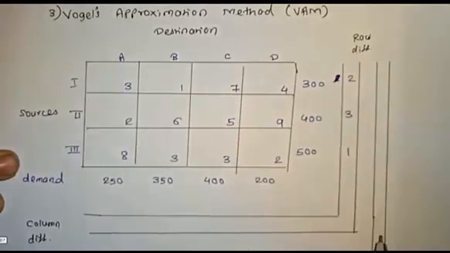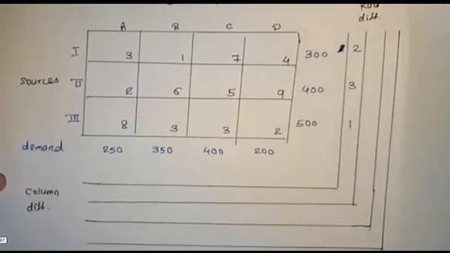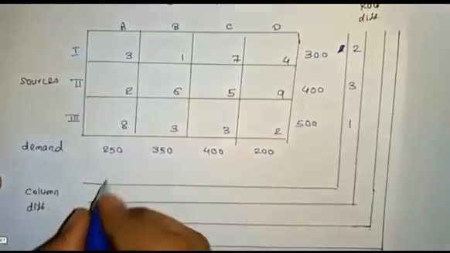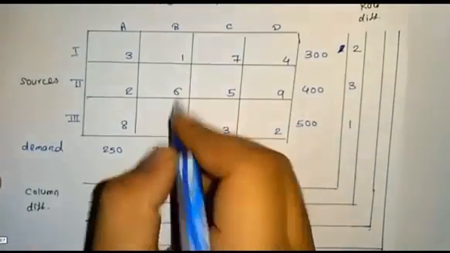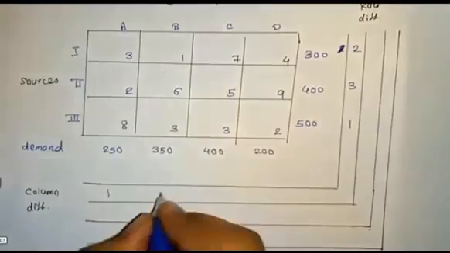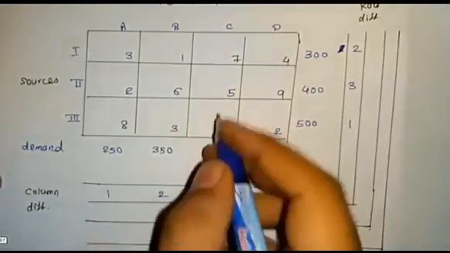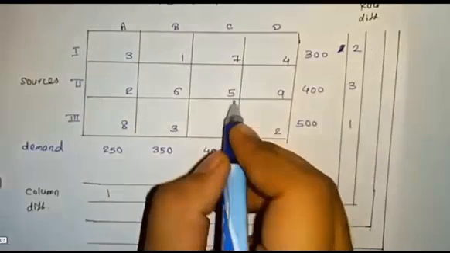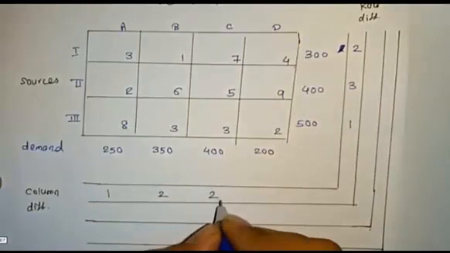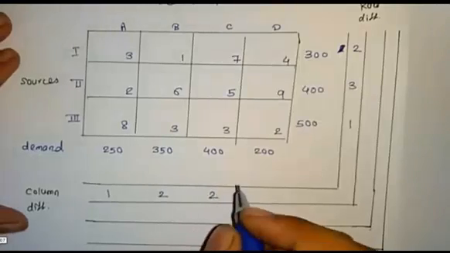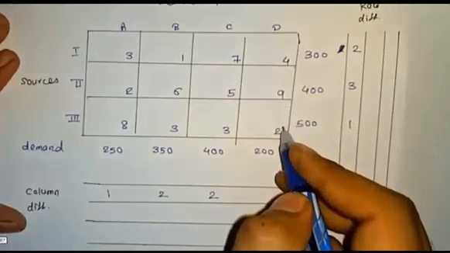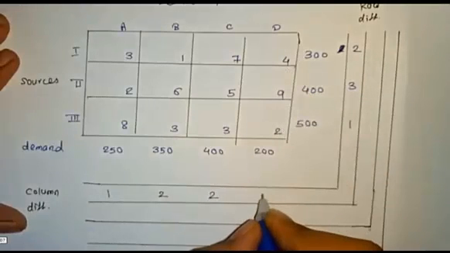In the same way, we have to find the column differences also. In the column difference, the minimum value will be 2 and the next highest value will be 3, so 1. Like that, for the third column, minimum value 3, next 5, the difference will be 2. And in the fourth column, 2 is the minimum value and 4 is the highest value. We find the difference, and the value will be 2.